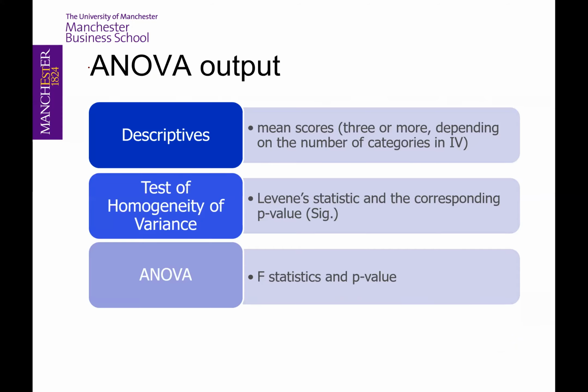For the ANOVA output, first, we will look into the mean score in the descriptive table. Then, we will look into the Levene's statistic and p-values from the test of the homogeneity of variance table. And finally, we will refer to the F statistic and the p-value from the ANOVA table.